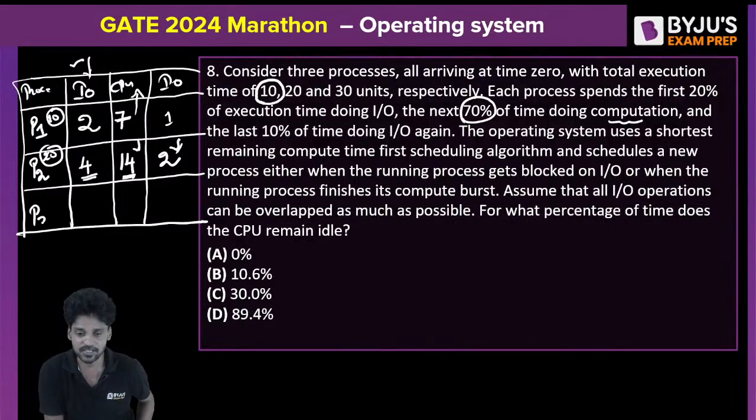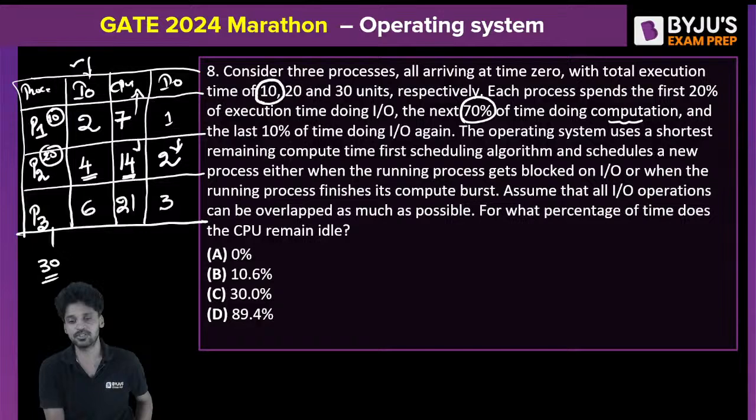When it comes to P3, the total time requirement is 30 clock pulses, in which 20%, that means 6 clock pulses, will be spent in IO, and again 70% of 30 will be equal to 21 clock pulses in the CPU, and finally 10% of 30 will be equal to 3. Total 30. So this is the time requirement for the various operations of each process.